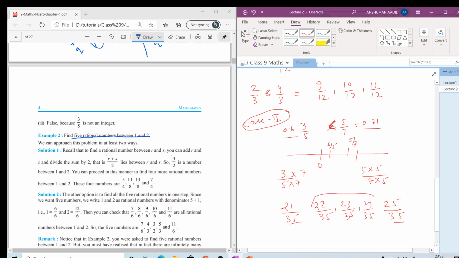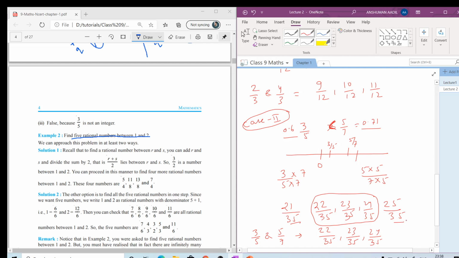So what we have got right here is 3 rational numbers. So 3 rational numbers between 3 by 5 and 5 by 7 we can write as 22 by 35, 23 by 35 and 24 by 35. These numbers will be lying between 3 by 5 and 5 by 7.